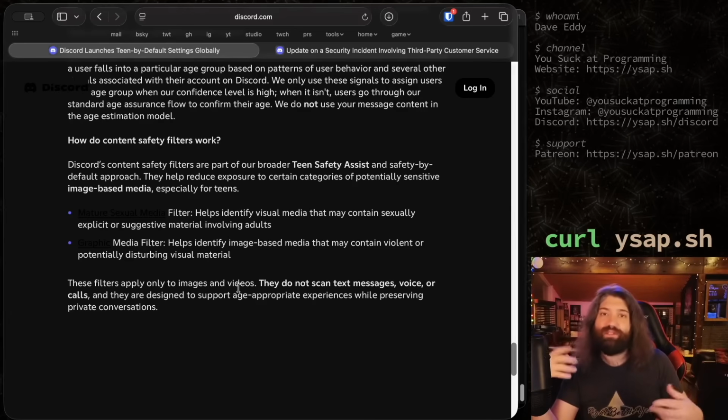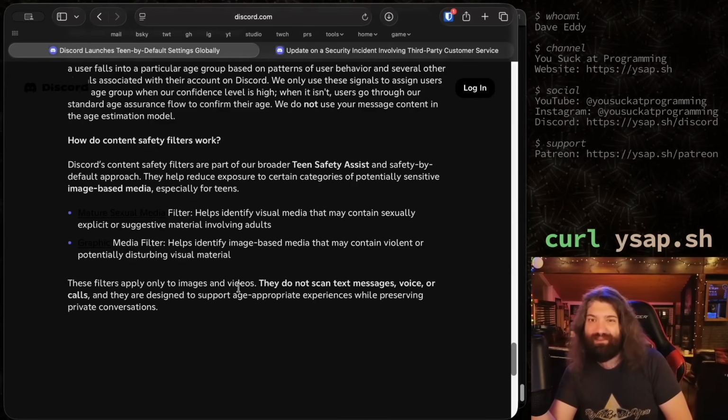The obvious counterexample is going and getting ID'd at a bar. I've already given that example. I think they're slightly different. Even then, I wish there was a better way to do it. And a lot of them do have better ways to do it. They kind of just look at you and they're like, yeah, dude, you're good. But my point is, if you want an exact age on a person, the only way we have to do it also happens to identify them completely by their name and probably their address as well.